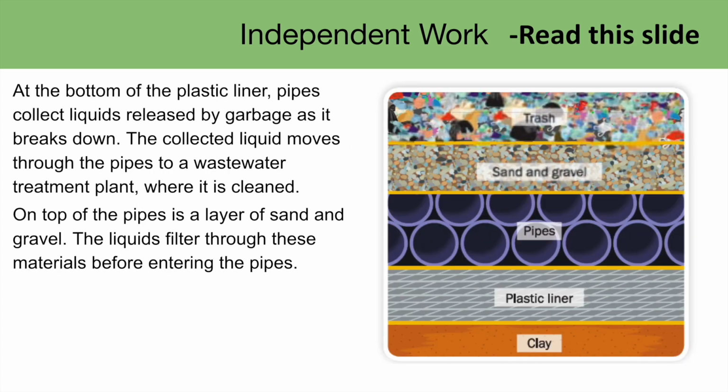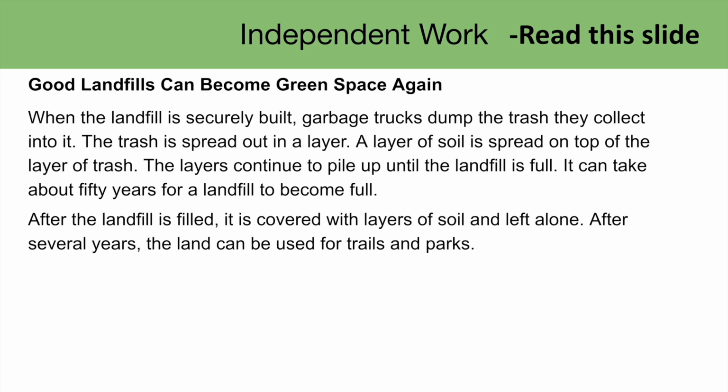At the bottom of the plastic liner, pipes collect liquids released by garbage as it breaks down. The collected liquid moves through the pipes to a wastewater treatment plant, where it is cleaned. On top of the pipes is a layer of sand and gravel. The liquids filter through these materials before entering the pipes. Good landfills can become green spaces again.